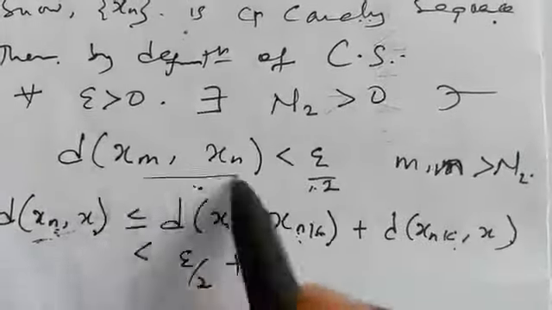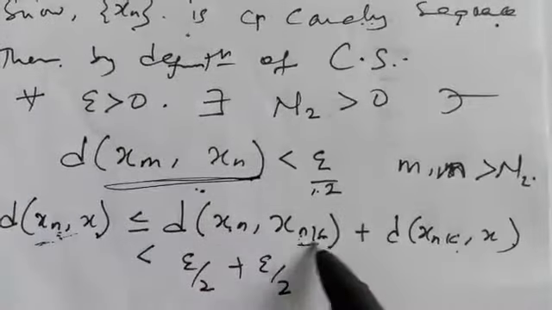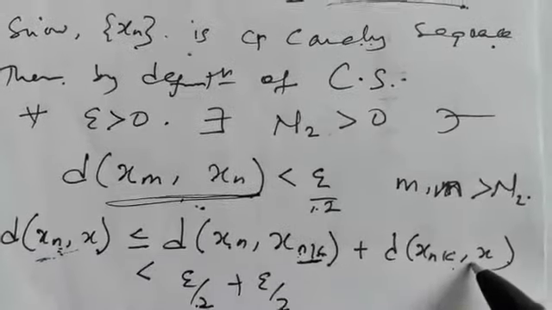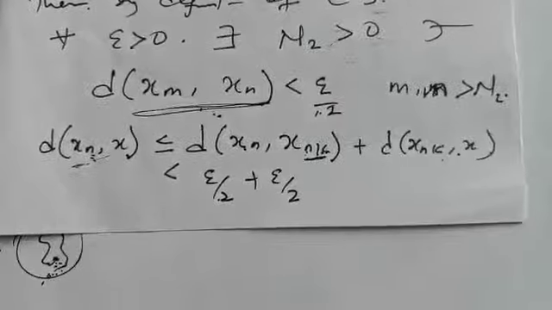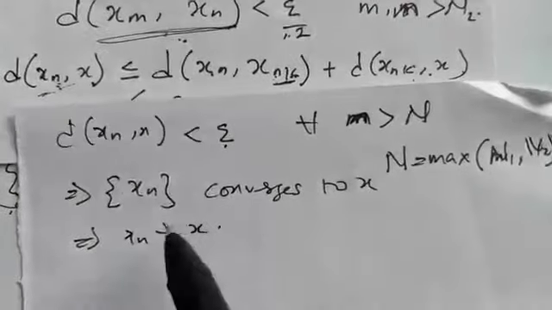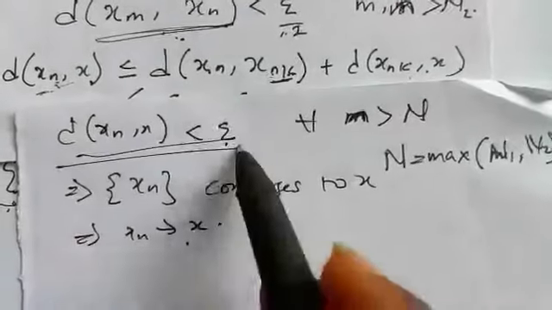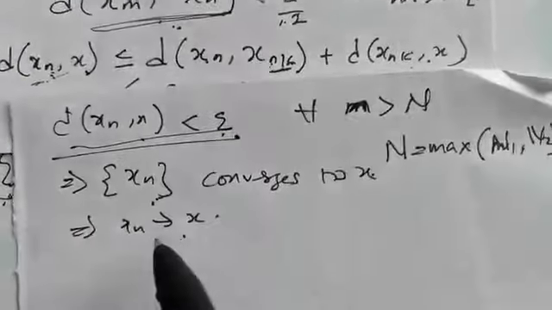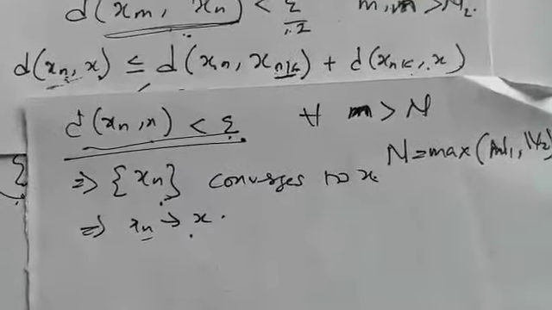This one is just the same thing as this. The whole of this is represented by m, which is epsilon over 2. This one here is epsilon over 2. So adding it together, we have this. Whenever we have this type of relationship, it means the sequence converges to this point S, and we write it. So that completes the proof.